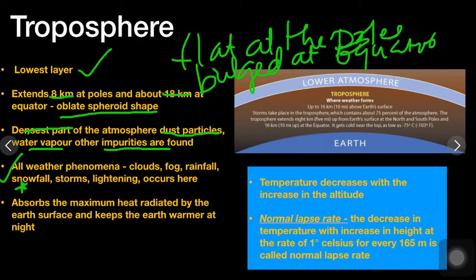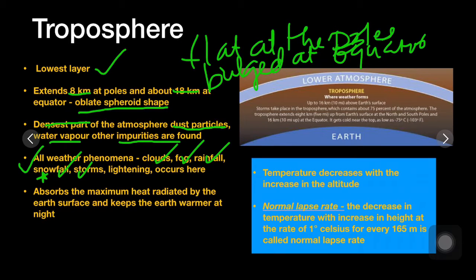This layer is very important. Why? Because all weather phenomena like clouds, fog, rainfall, snowfall, which means types of precipitation, storms, lightning, all different types of weather occur here. Troposphere absorbs the maximum heat radiated by the earth's surface during the night, and that is why it keeps the earth warmer at night.